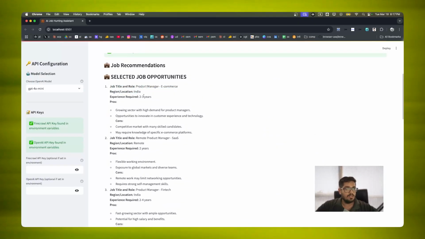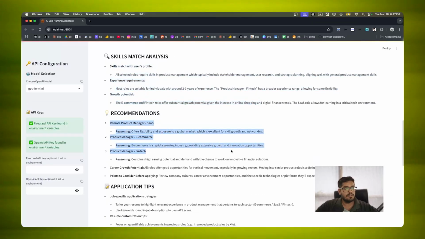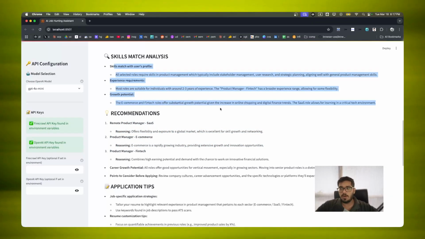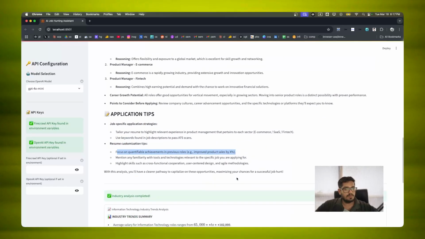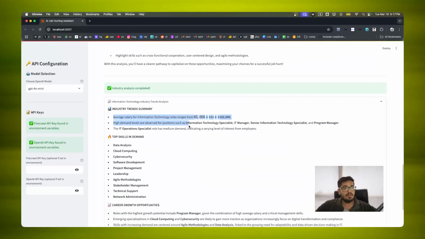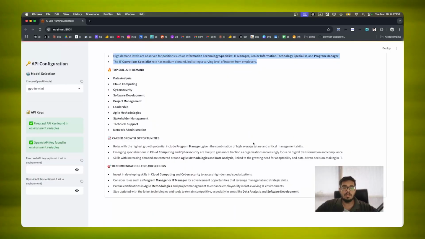Now all I need to do is just add a link here so I can go ahead and apply to that job. It also gives me recommendations and skills that the job requires and the skills that I should have in my CV in order to make it stand out. So use keywords found in the job description for ATS, focus on quantifiable achievements in previous roles and so on and so forth. And it also talks about the industry trends with respect to how this specific industry is growing so that you can prepare for interviews.